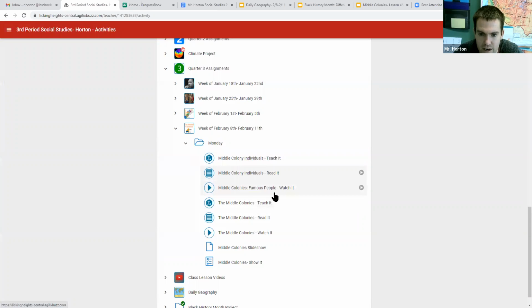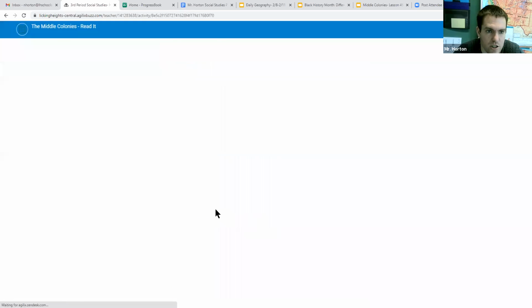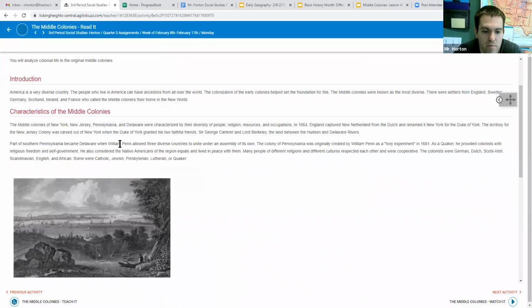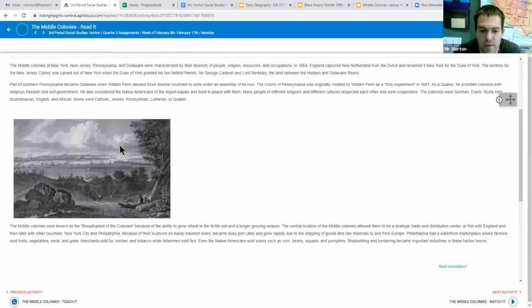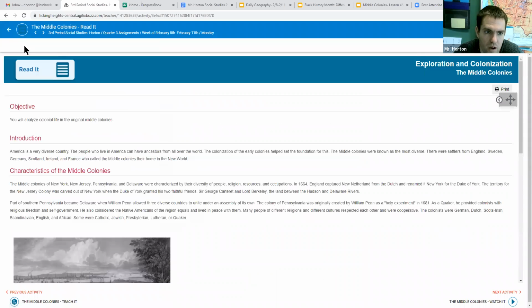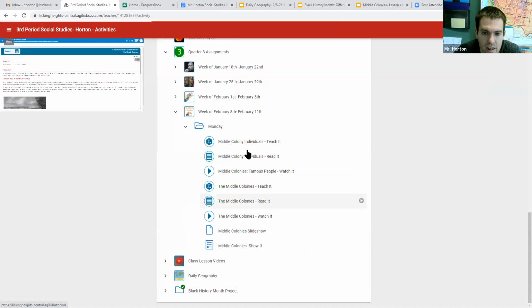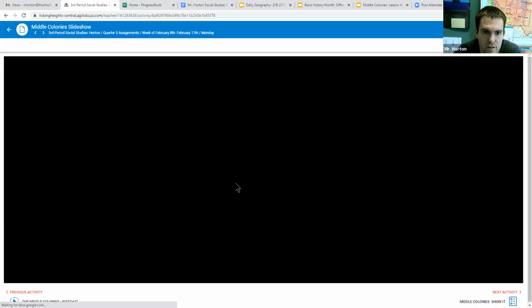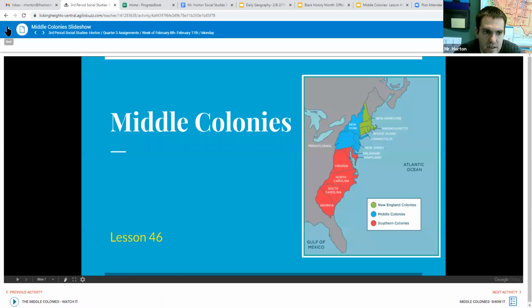And there's also a Watch It there that you can watch on your own time. Then there's some characteristics about the Middle Colonies. So there's a Teach It and a Read It and a Watch It about the characteristics. So with this one, it just kind of talks about where the Middle Colonies were, what made the Middle Colonies unique and different from the other colonies, and what colonies were a part of the Middle Colonies as well. And then we have our slideshow there, which is open as well that you can look at.